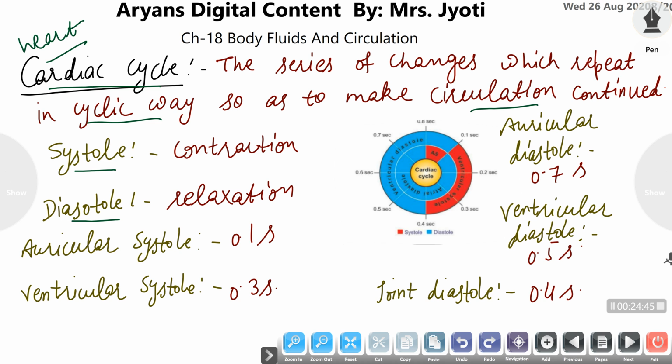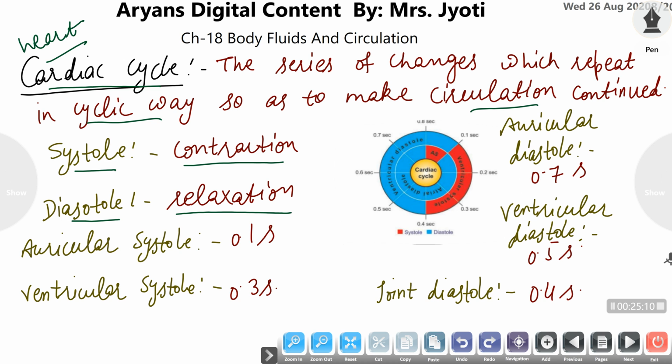Systole is that phase in which the heart is contracted, and diastole is that phase in which our heart relaxes. The auricles and ventricles relax and contract at different times, but both auricles contract and relax at the same time, and both ventricles contract and relax at the same time.